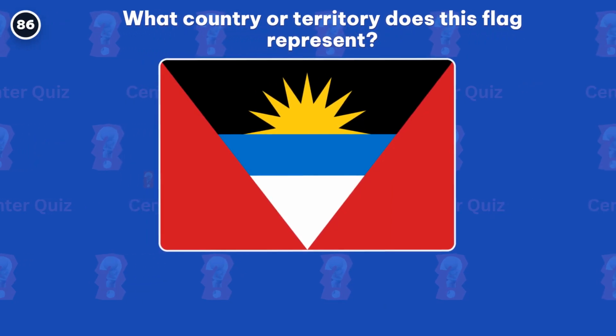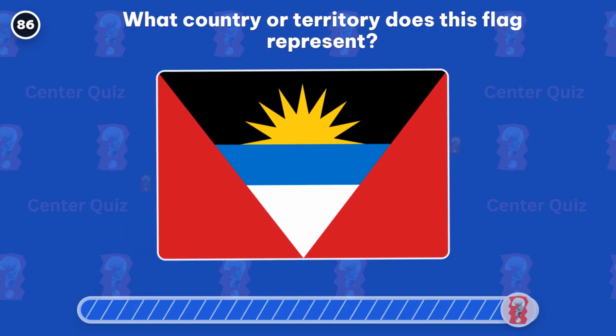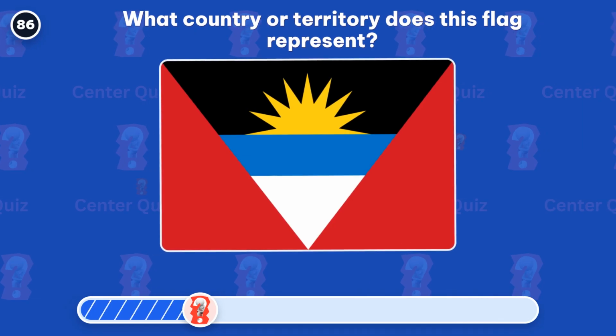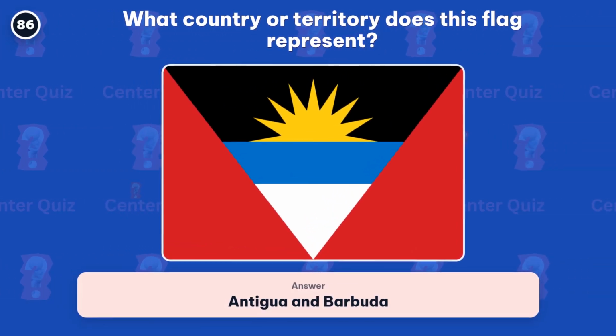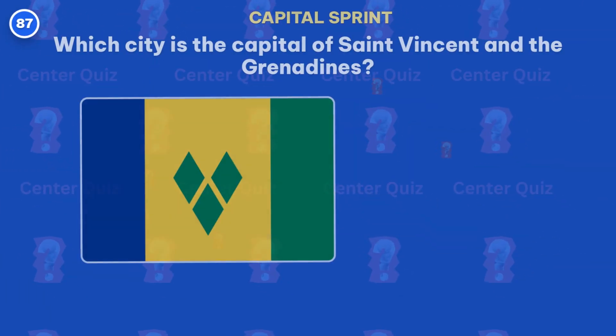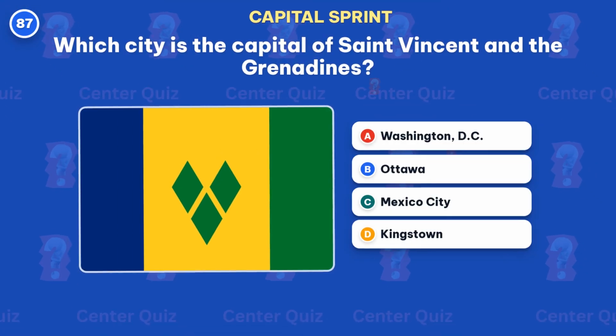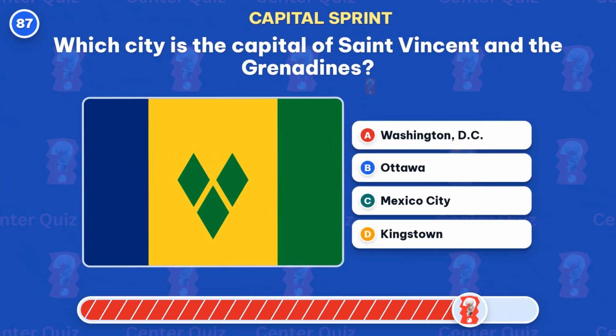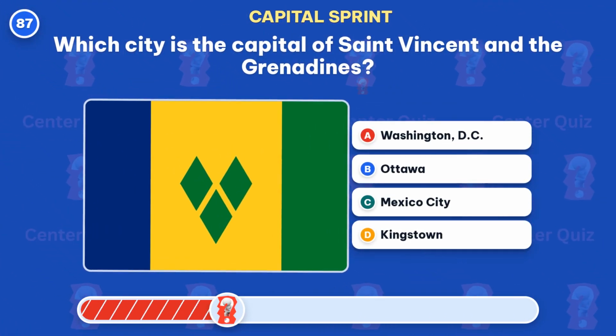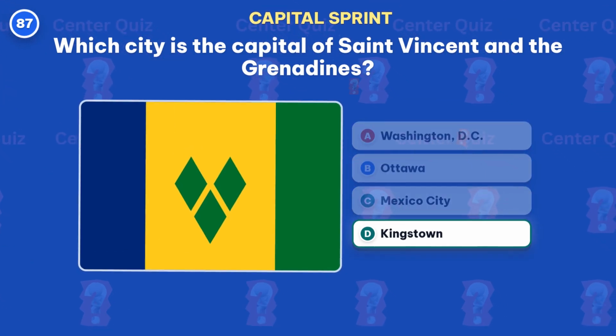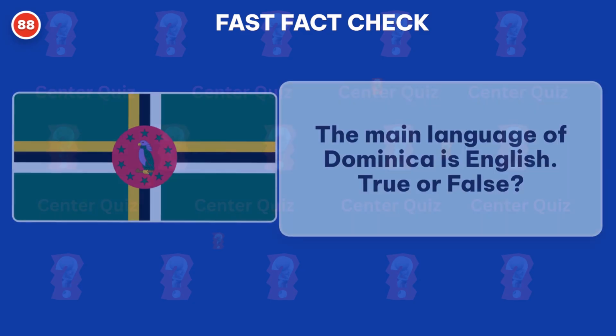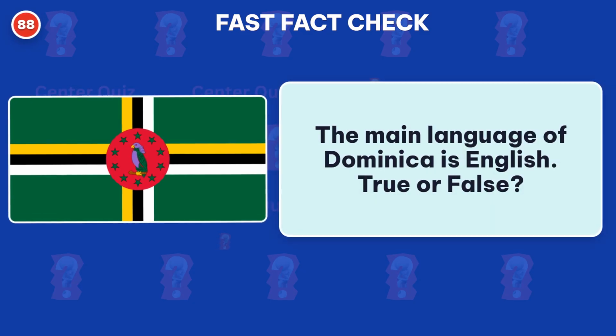What country or territory does this flag represent? The right answer is Antigua and Barbuda. Which city is the capital of St. Vincent and the Grenadines? Answer, Kingstown. The main language of Dominica is English.